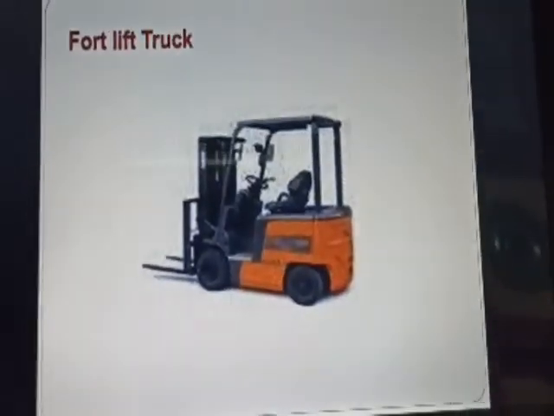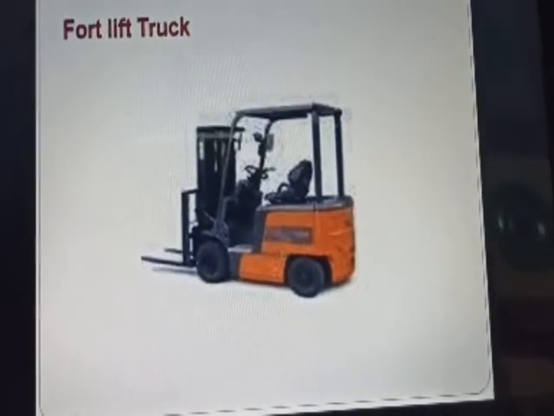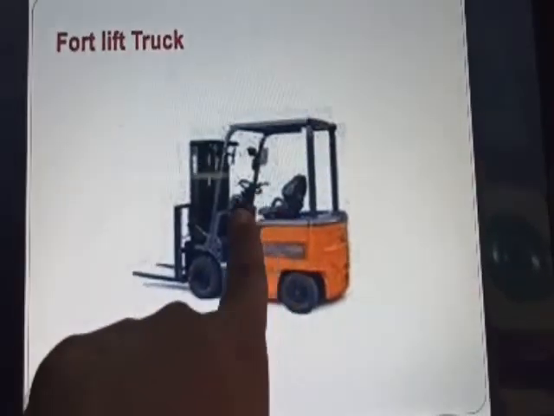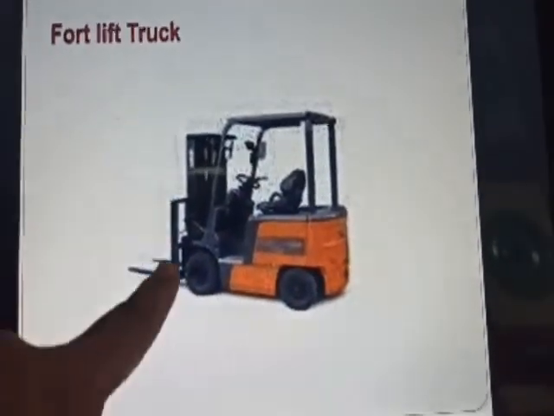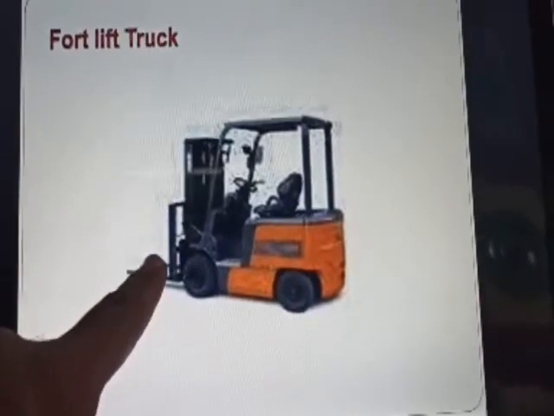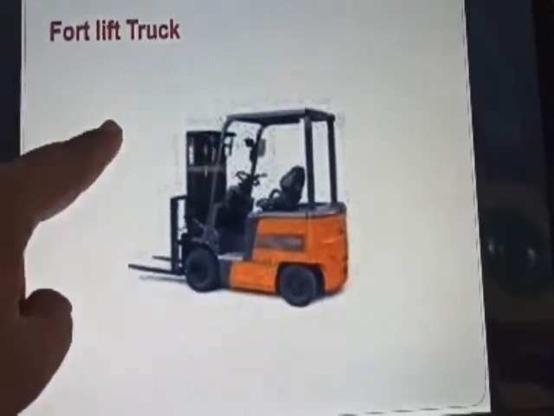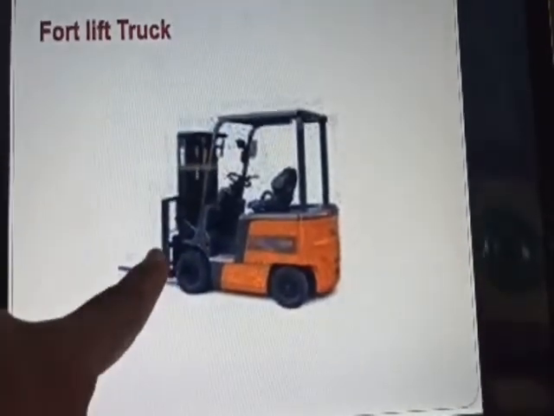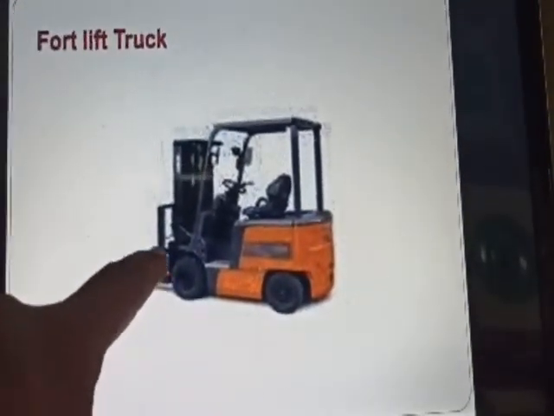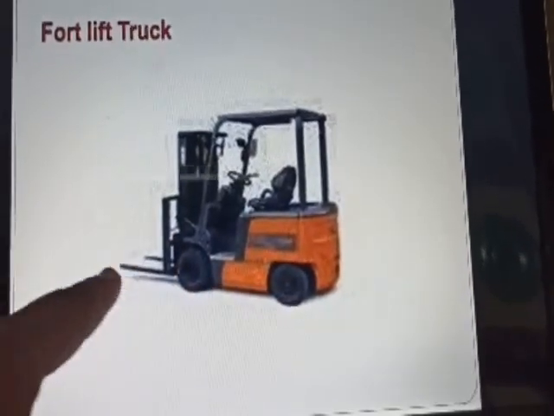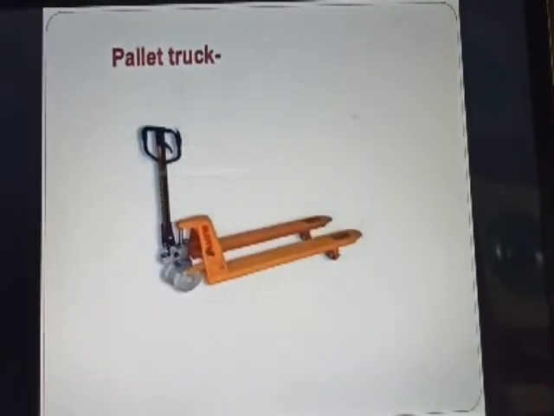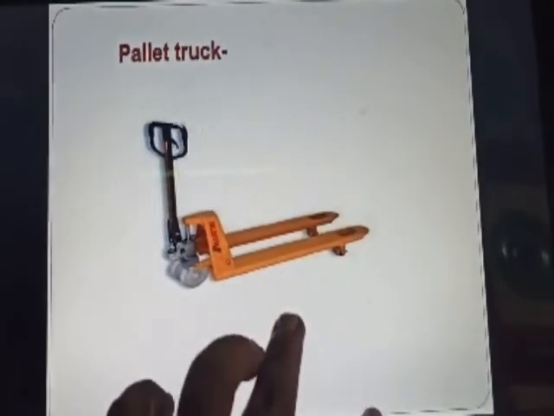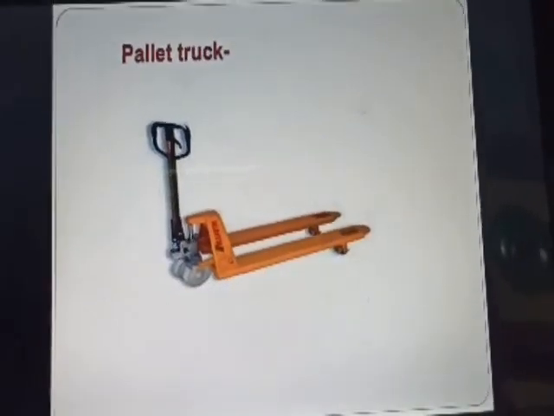Industrial trucks, these are the trucks which are used in the organizations. The materials are kept here. If you switch on the machine, then the material, that is cartons or boxes, are kept over here like this. They arrange them in order, and then the truck will lift the material, and then it moves. And the pallet truck is also one type of material handling system. Here we can keep the material and move it from one place to the other place.